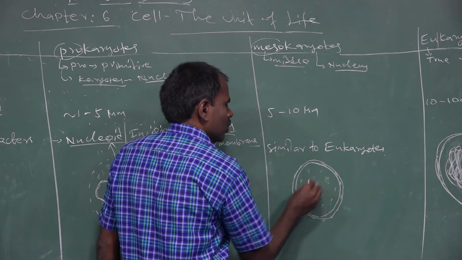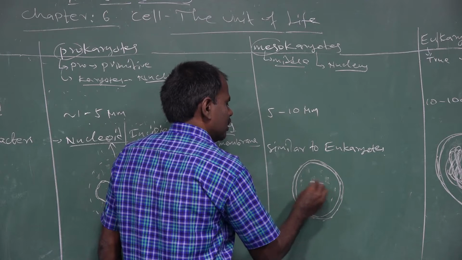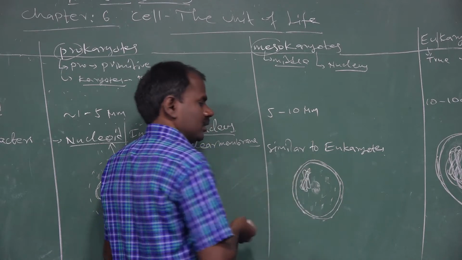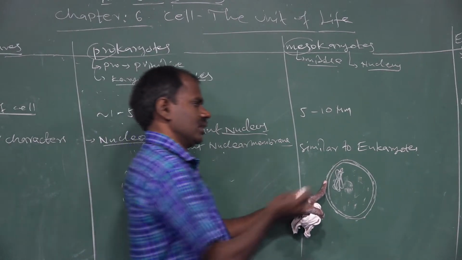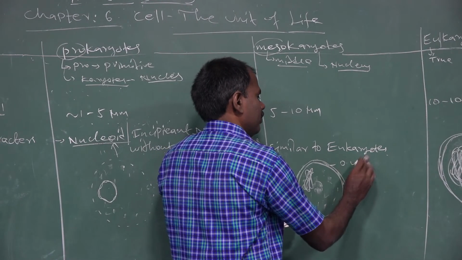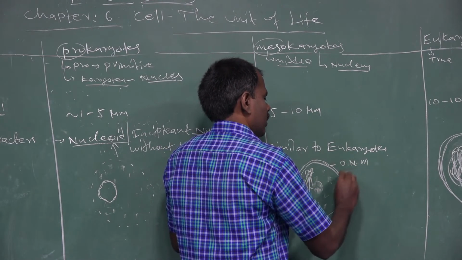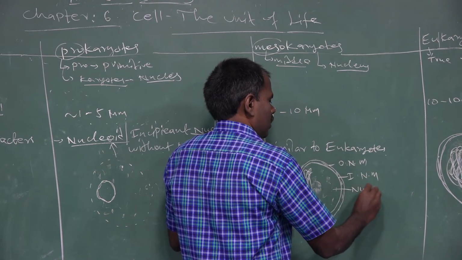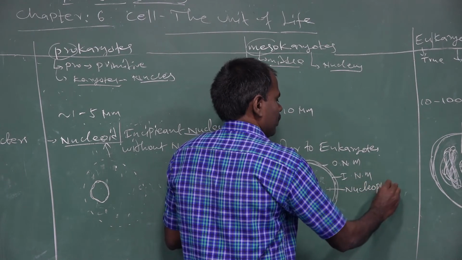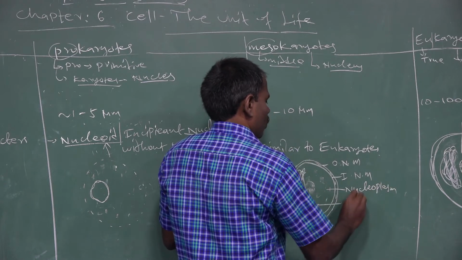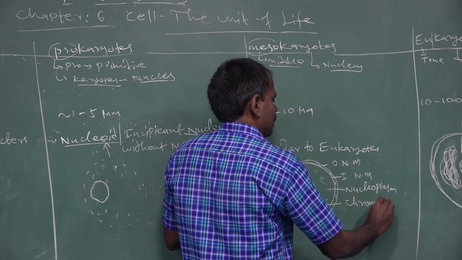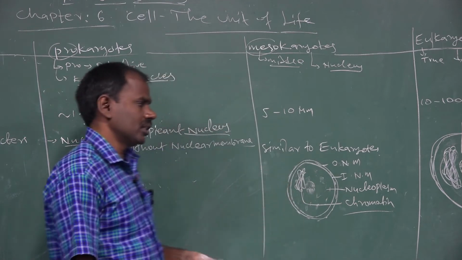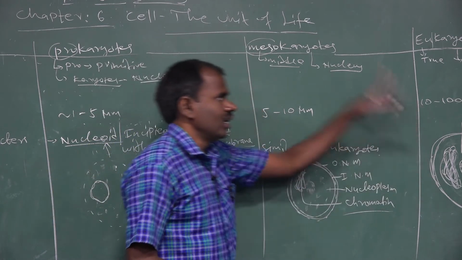The nucleoplasm is also present, the nucleolus is present, and the chromatin reticulum is also present. Chromatin threads are also present. It is similar to the eukaryotes.